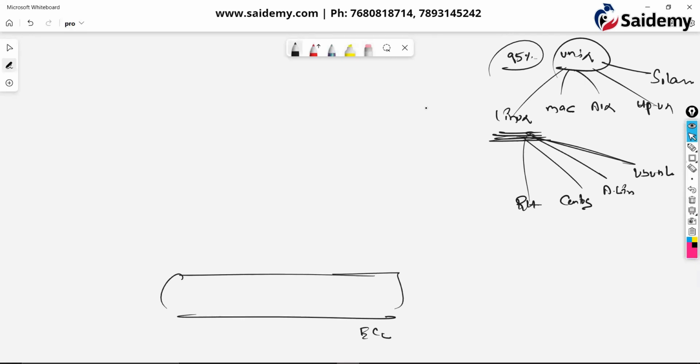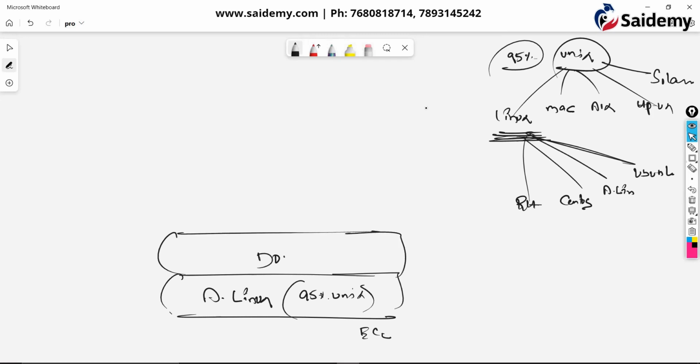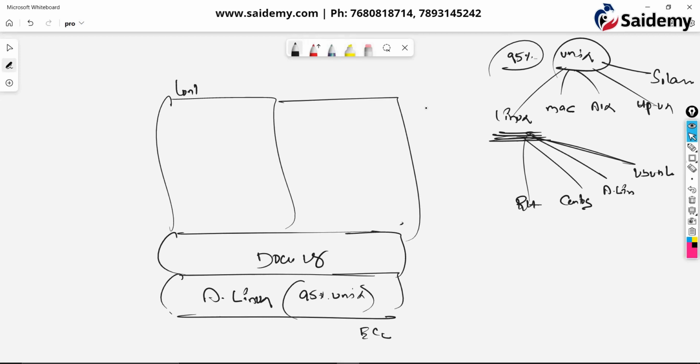Suppose I took which one? Amazon Linux. This Amazon Linux is having 95% of Unix, correct? It is having 95% of Unix. On top of that, I'm going to install Docker. Then we create Docker containers, container 1, container 2. So here, already 95% Unix is there.